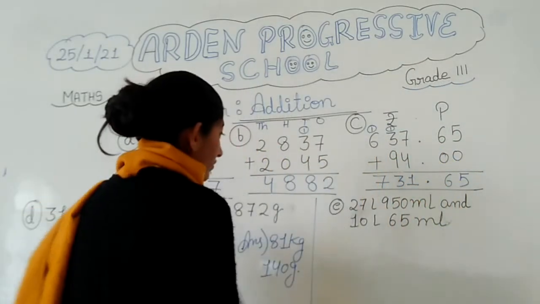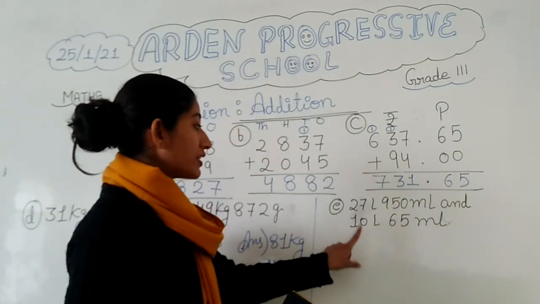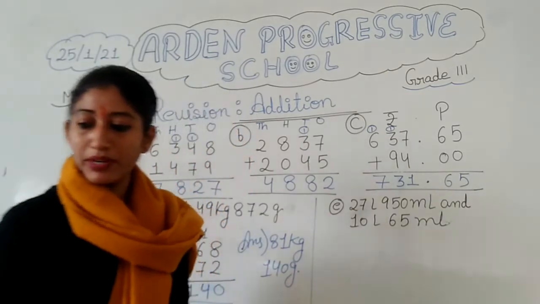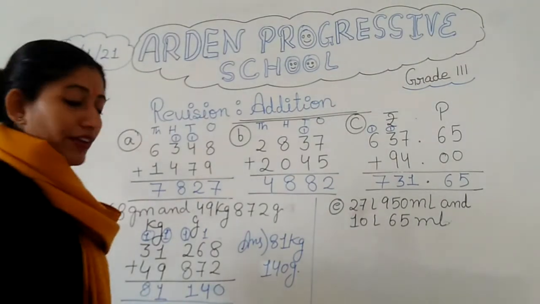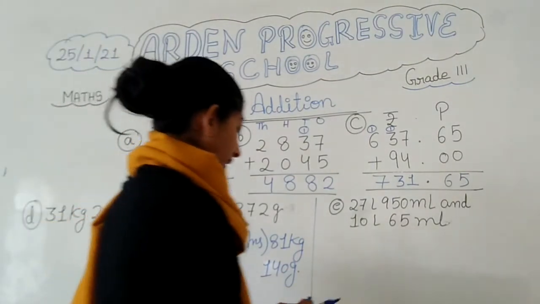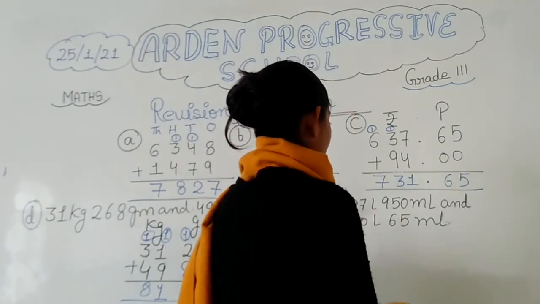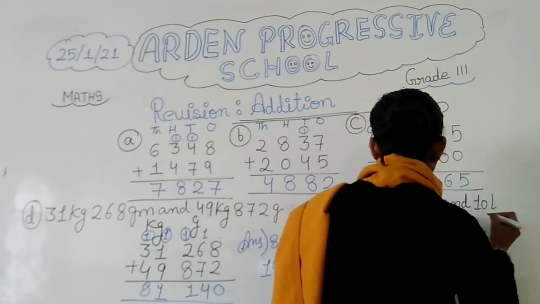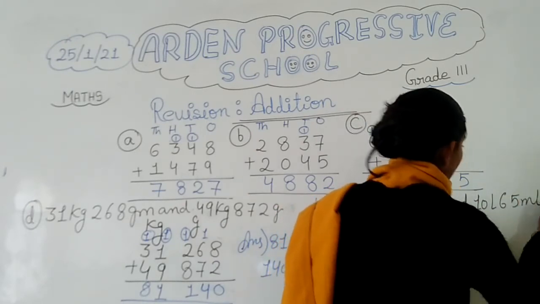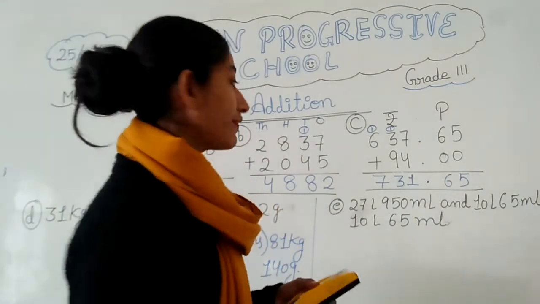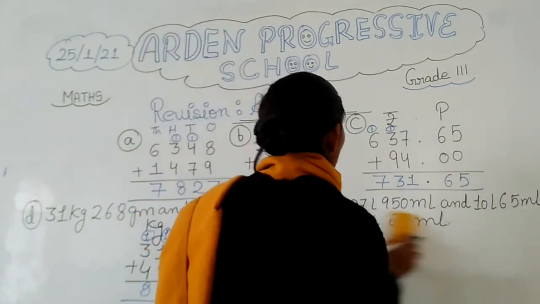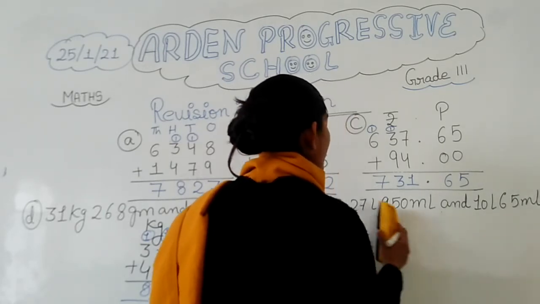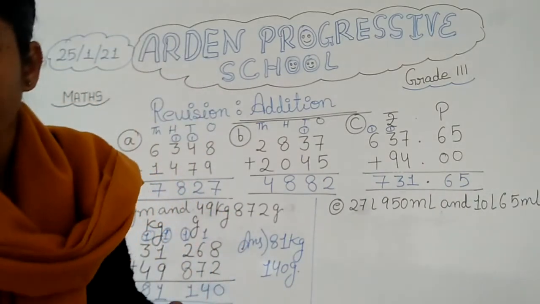Now let's see another one of liters and milliliters. Same thing you have to do. What is it? 27 liter, 950 milliliter and 10 liter, 65 milliliter. This is only given, 10 liter and 65 milliliter. Okay. So let's solve this. Now you know how to do. This is 27 liter 950 milliliter and 10 liter 65 milliliter.